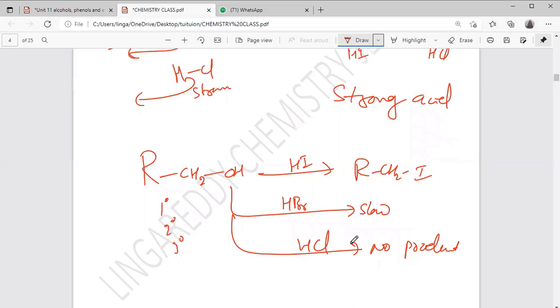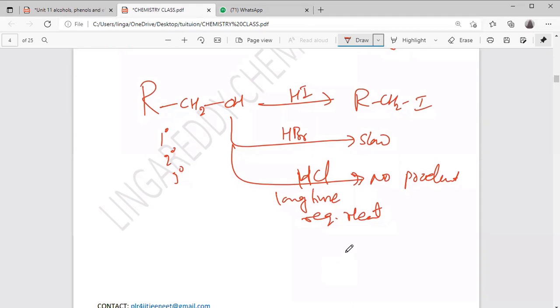Okay, no product in the sense, so why are we writing it there? Of course, the product is there, but it will take a long time as well. It requires heat. In general, at room temperature it cannot take place. It requires heat. Okay, yes. Understood, this much clear? Yes, sir. Right.